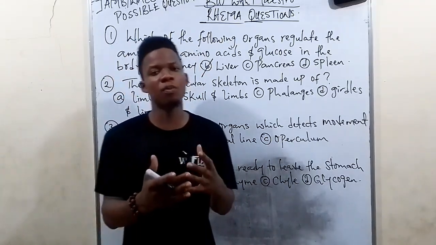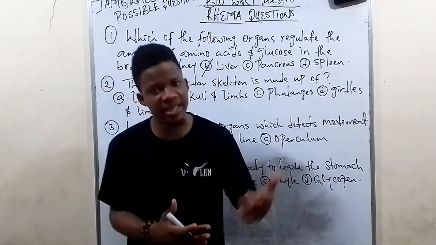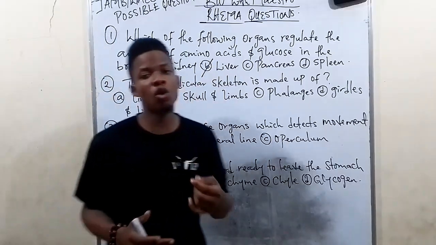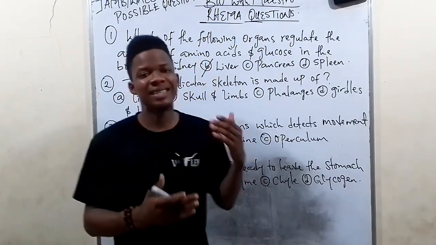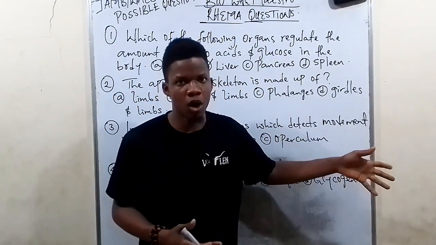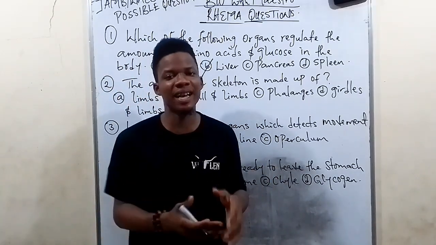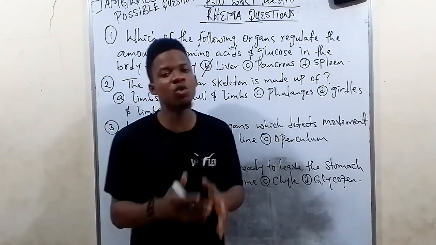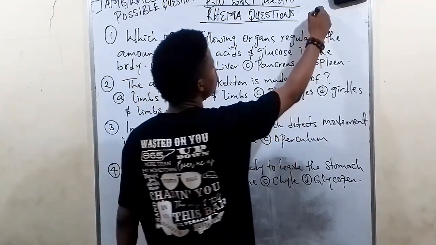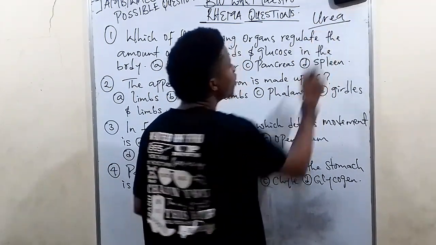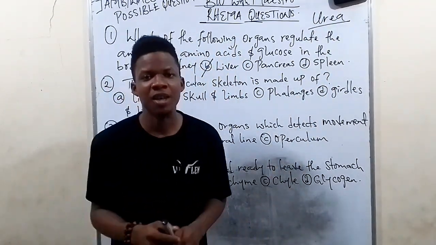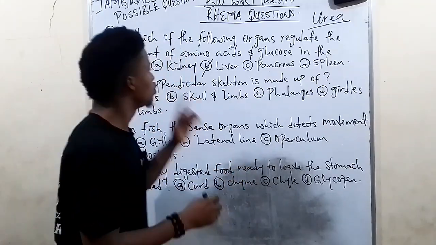Because amino acids cannot be stored, when they are in excess, the liver does a process known as deamination. Deamination is the conversion of excess amino acid into a substance called urea.